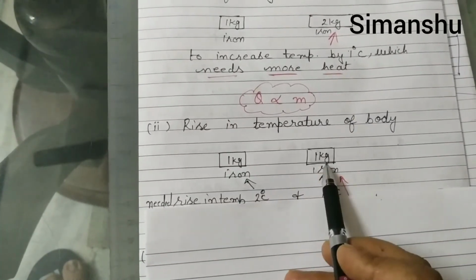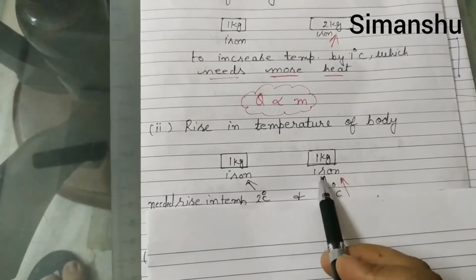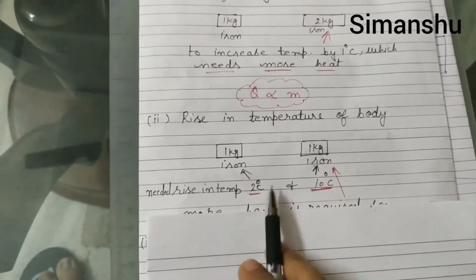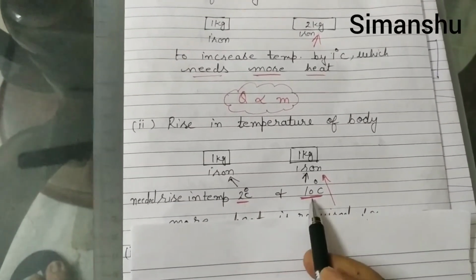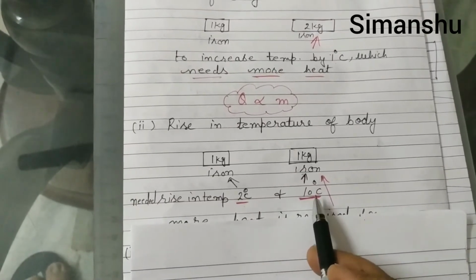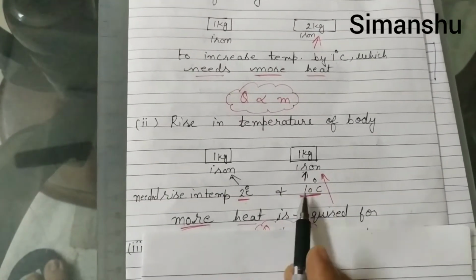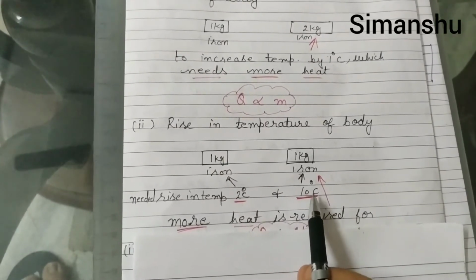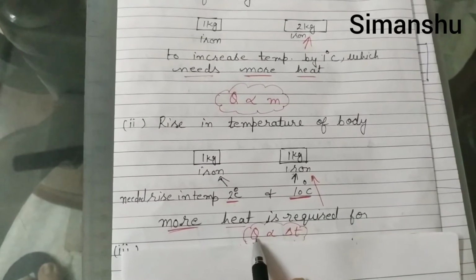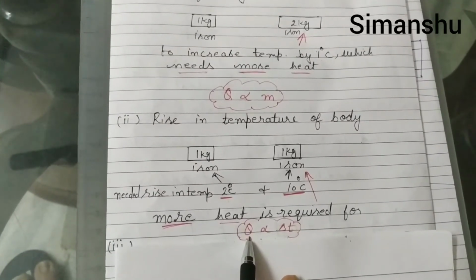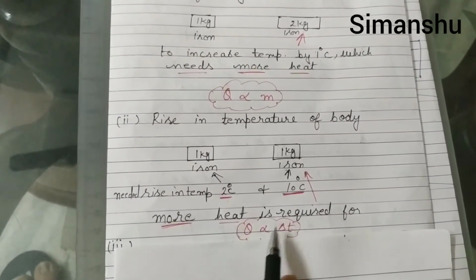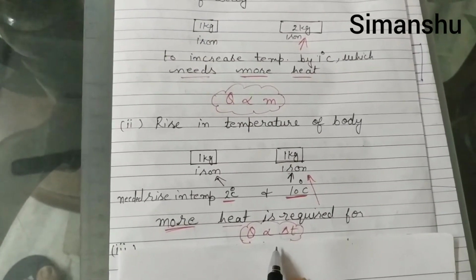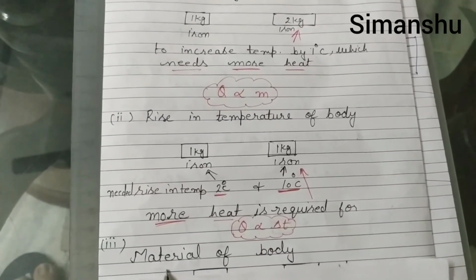You are having 2 rods. Both are of iron. Material is the same. Both have the same mass. But for the first one, you want to raise its temperature by 2 degrees Celsius. For the next one, by 10 degrees Celsius. So, which will need more heat? Simply, the one of which we want to raise the temperature more. So here we can write: heat required to raise the temperature is directly dependent upon change in temperature. Okay.